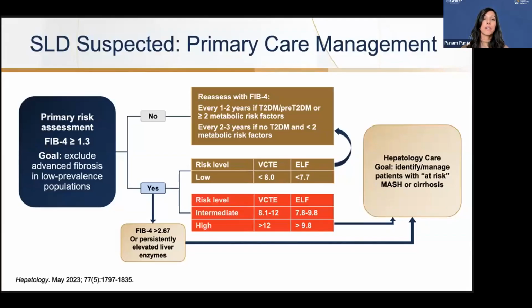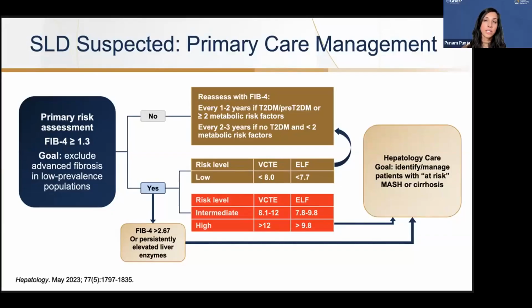If patients have a FIB-4 less than 2 for anyone age 65 and above, same thing, these patients can be reassessed every 1 to 2 years using the FIB-4 test. If the FIB-4 comes back at 1.3 or greater, these patients then need a secondary risk assessment done using a transient elastography or an ELF test, which is a blood test. If the transient elastography comes back at 8 kilopascal or less, or an ELF score of 7.7 or less, these patients can then use the FIB-4 index usually every 1 to 2 years.